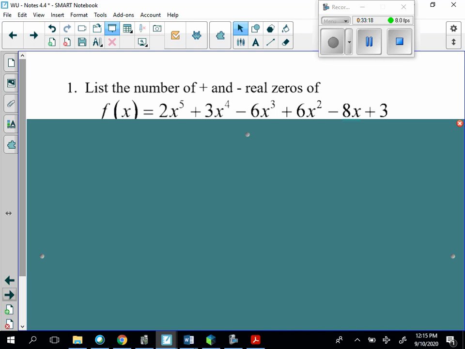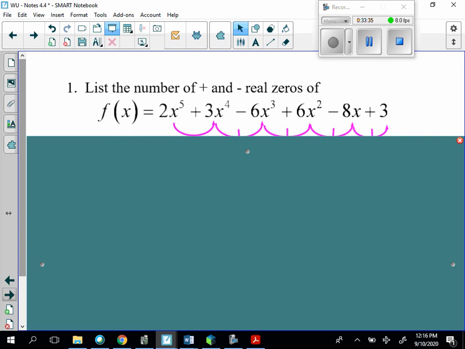So list the number of positive and negative real zeros of 2x to the 5th plus 3x to the 4th minus 6x cubed plus 6x squared minus 8x plus 3. Basically, what we do is we look for sign changes. The first term is positive and the second term is positive, so there is no sign change. The second term is positive, but the third term is negative, so there is a sign change.